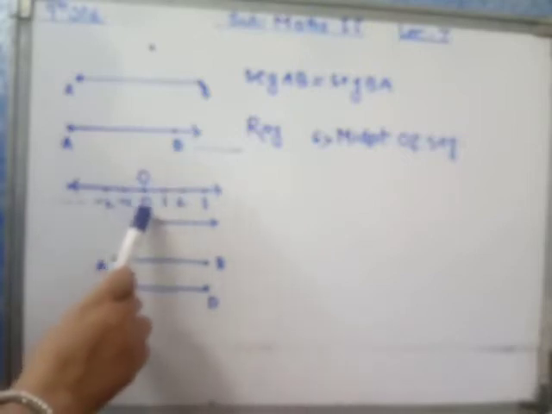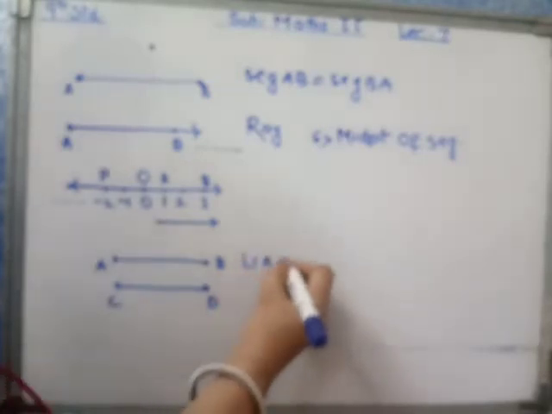Then number line. Point O is the central point of the number line. The coordinate of point O is 0. On the right hand side of this line there are positive real numbers. On the left hand side of this origin, or on the left hand side of this point O, there are negative numbers.